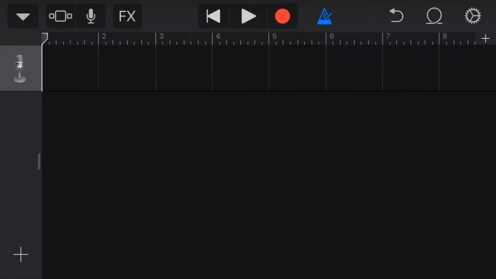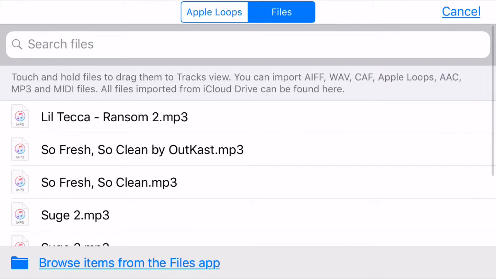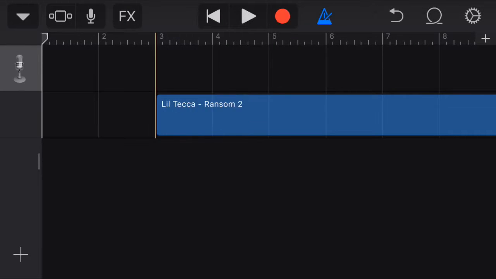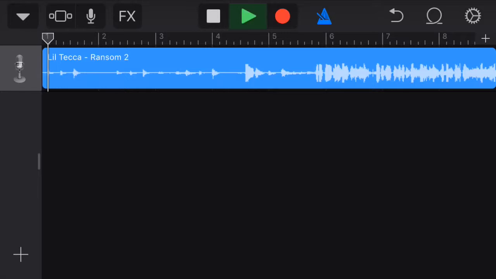Then you see the three squares in the left corner. Click to the right of that, and now you see it as a microphone. Then you see the loop-de-loop in the right corner. Click on that, and then pull up Files.